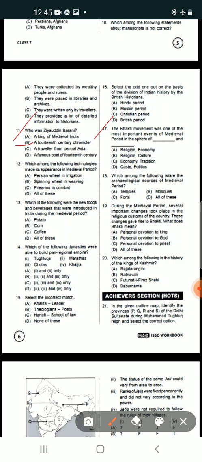What is the answer? Here the answer is B, that is religion and culture. So the full answer is: the Bhakti movement was one of the most important events of the medieval period in the sphere of religion and culture.